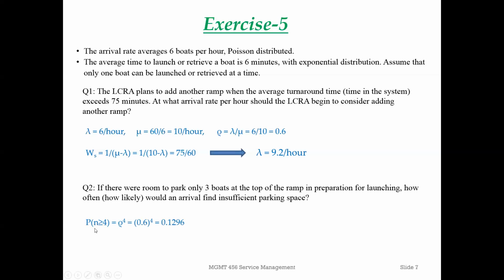If you go back and look at the formula, the probability that there are at least 4 or more customers in the system is rho to the 4th power. Rho is equal to 0.6, so 0.6 to the 4th power, and when we do the math, you get 0.1296. So basically, this is a probability. It's close to 13%: 12.96% of the time an arrival will find insufficient parking space.